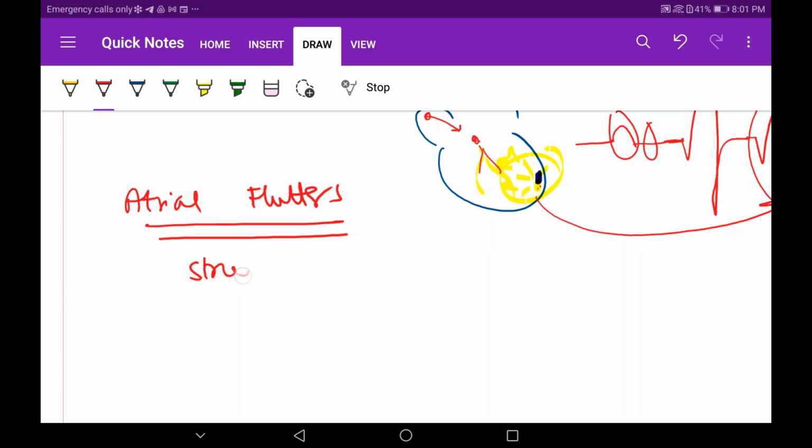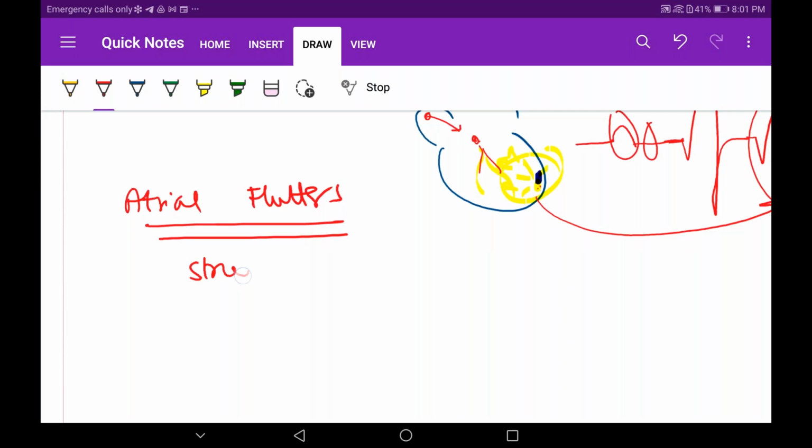Will all the impulses go down into the ventricle, and will the ventricular rate also be the same as 150 to 300 and greater than 350? Can I know in the chat box? Will the ventricular rate be the same as the atrial rate? I told you, in atrial fibrillation, in atrial flutter, no. They are telling yes, no, it will not be the same, because your AV node will not allow all the impulses that are being generated as ectopics to go into the ventricle.